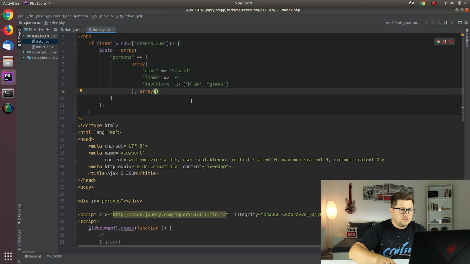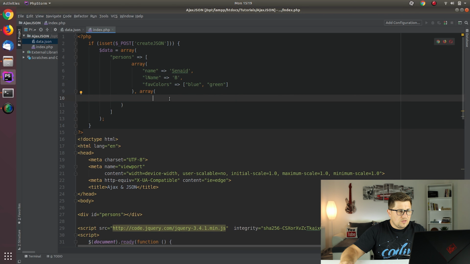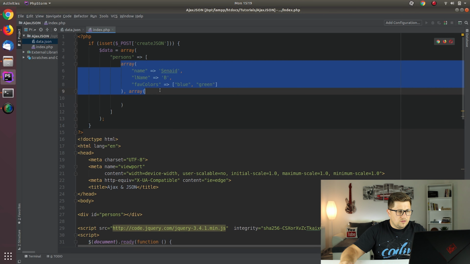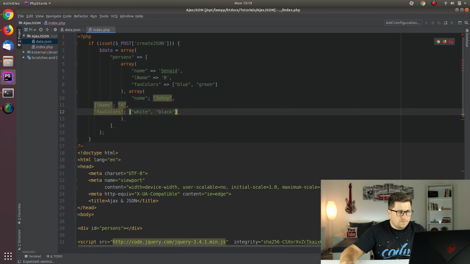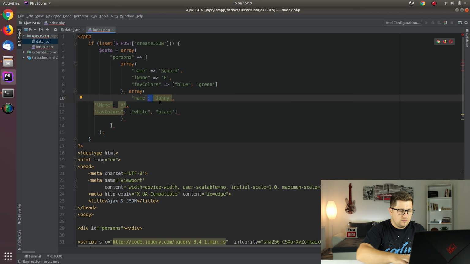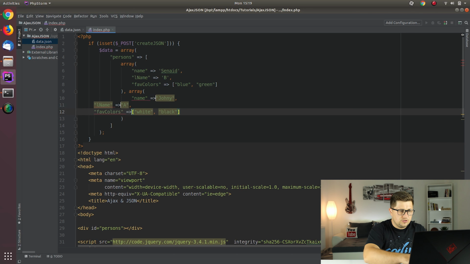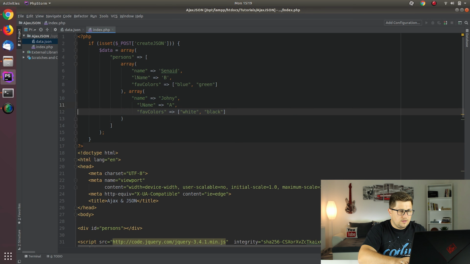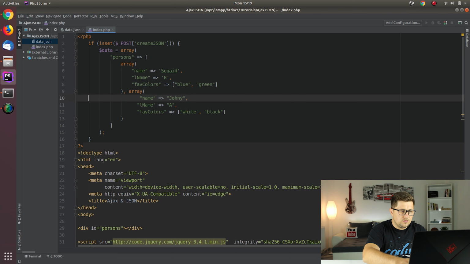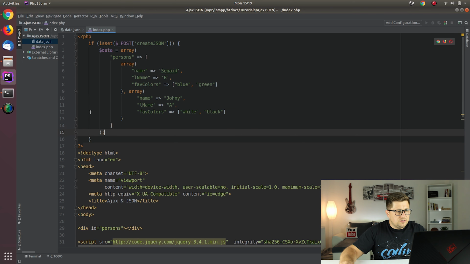Now the same thing needs to happen for this one. So because of that, I will just copy paste this here, and then I will just quickly change this. Okay, cool, and that's it. So now this is how it looks when we write and try to create the JSON inside the PHP and are going to return it to the Ajax.